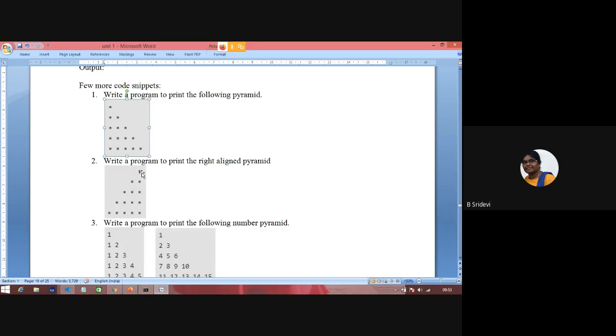4 spaces 1 star, 3 spaces 2 stars, 2 spaces 3 stars. That means n minus i spaces, i stars. In ith line, i stars and n minus i spaces. Overall it should total n. Okay, n minus 1 spaces 1 star, n minus 2 spaces 2 stars, n minus 3 spaces 3 stars. That means n minus i spaces followed by i stars. That is the understanding here.